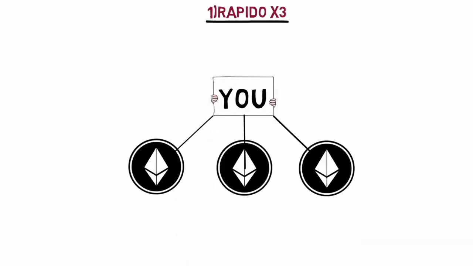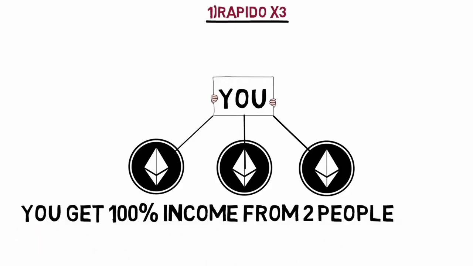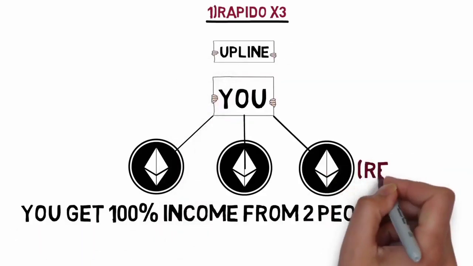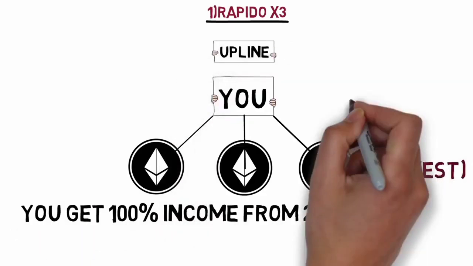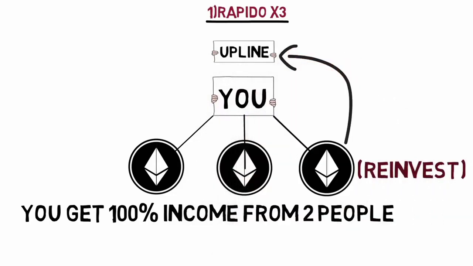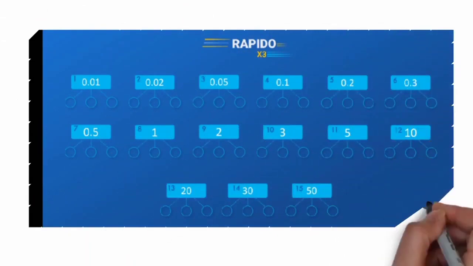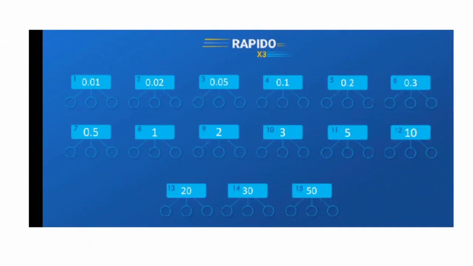You place 3 directs on the X3. Out of that, you get 100% income from 2 people. Direct number 3 goes to your reinvest, and its income goes to your direct upline. So friends, in this way you can make a small team and take very big income. If you give 3 directs and they do the same, people will come under you again and give income again and again. The X3 has 15 slots, or 15 levels in easy language.